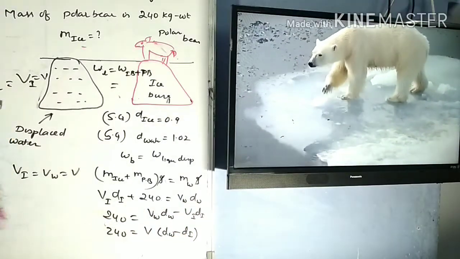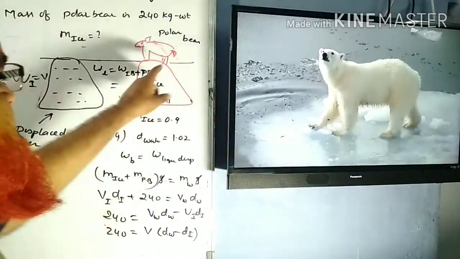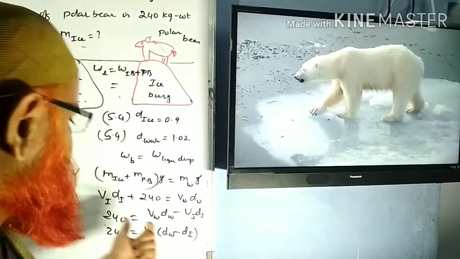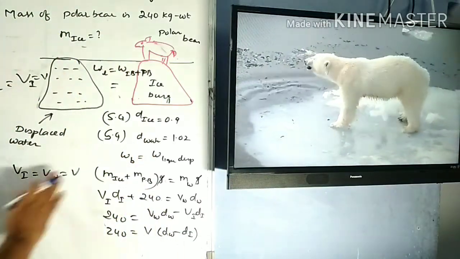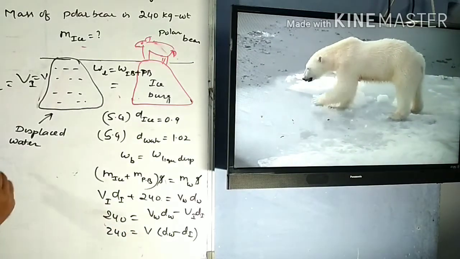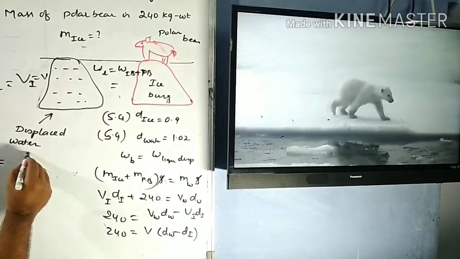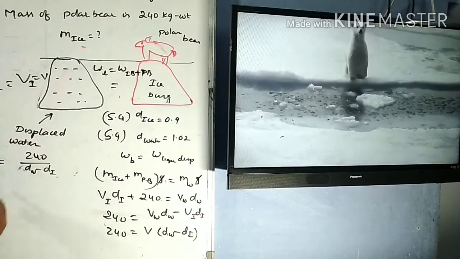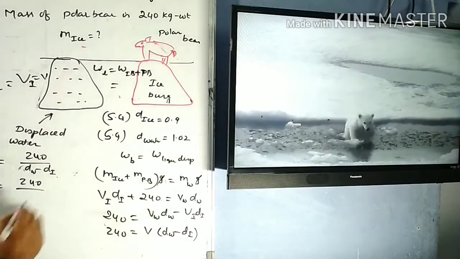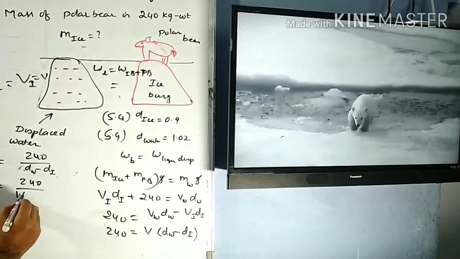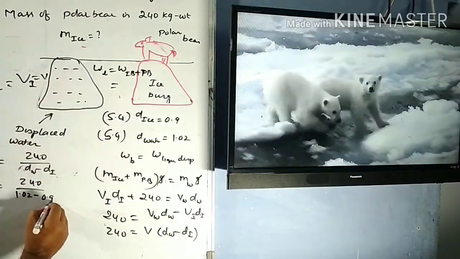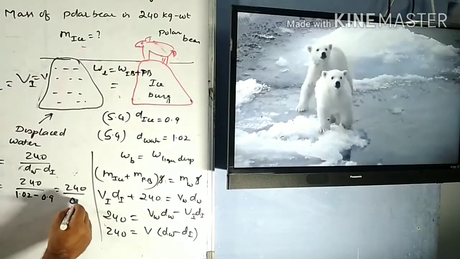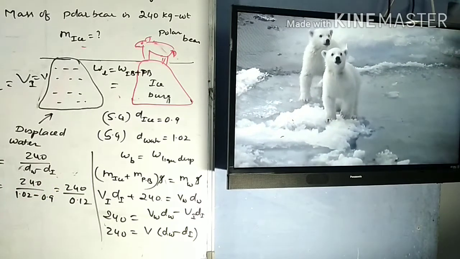So what are you going to do first? You have to find out the volume of the iceberg. Once you find out the volume of the iceberg, it is very easy to find out the mass of the iceberg here. Let us see what is going to happen. So if this is the situation, you can just write like this. V is equal to 240 divided by density of water minus density of iceberg. So V is equal to 240. Density of water is given to us, that is 1.02 minus 0.9. So this can be written as 240 divided by 0.12.